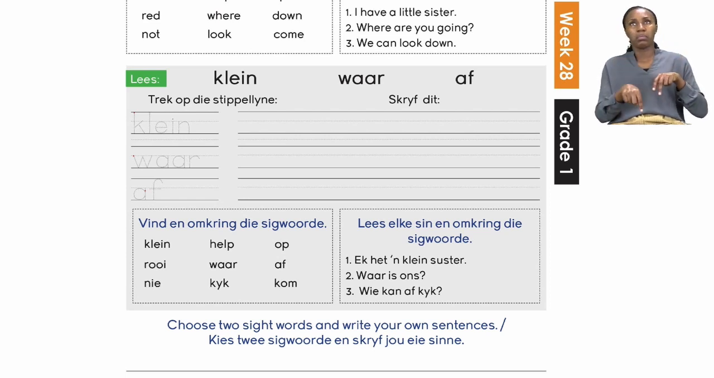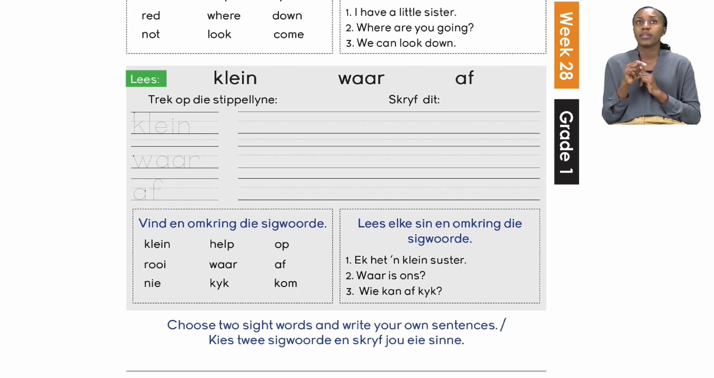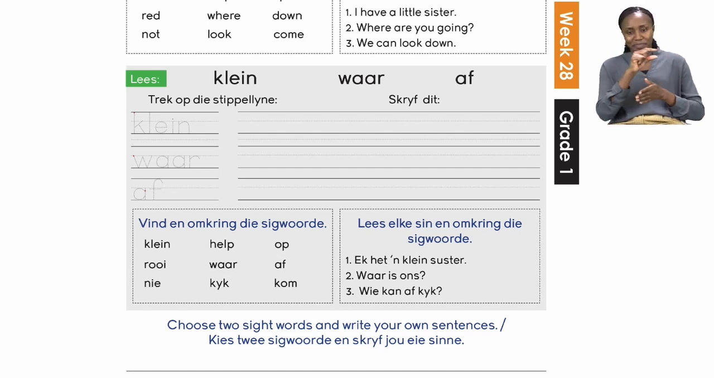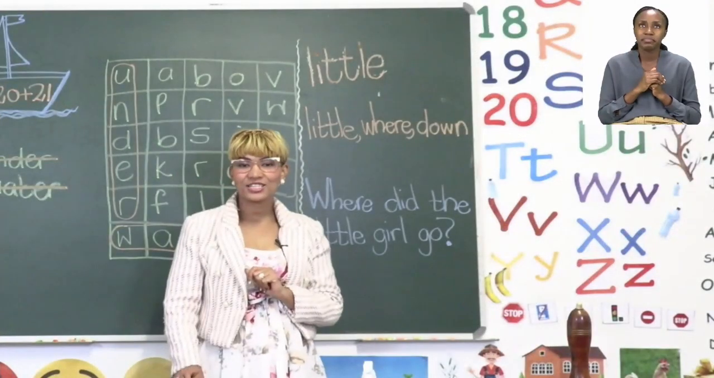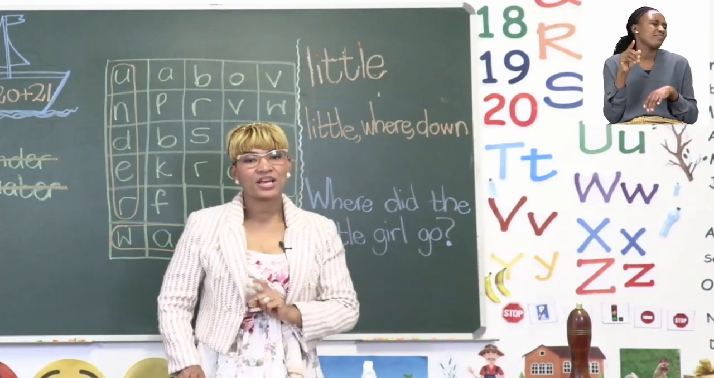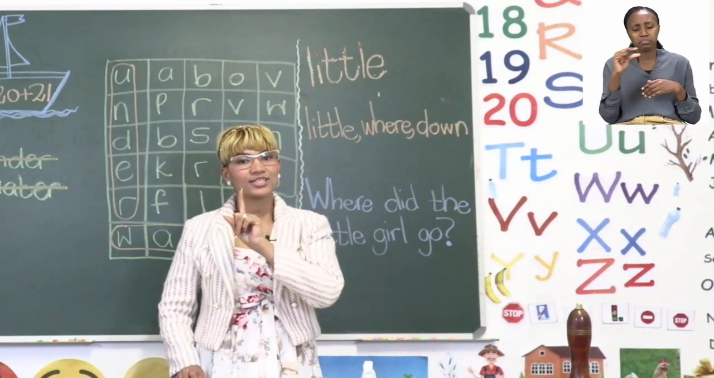Now I want you to go ahead and try to find all the sight words on your own, and then you go ahead and circle them. And then in the last part of the activity, it says you have to choose 2 sight words and write your own sentences. Remember, you choose only 2 sight words. Now on the board, I chose 2 sight words to make 1 sentence, but you can go ahead and make one sentence for each sight word.